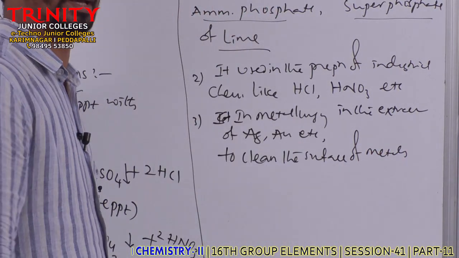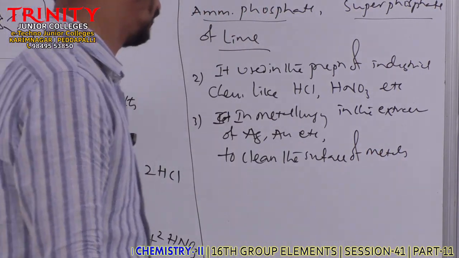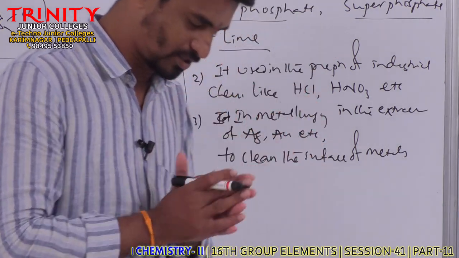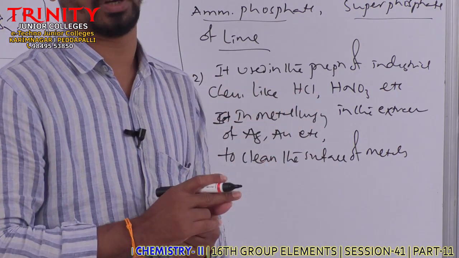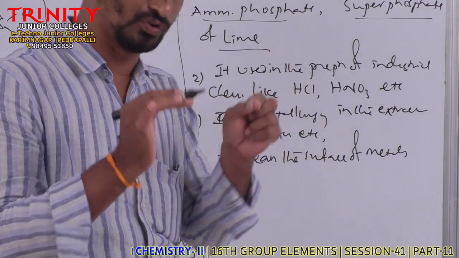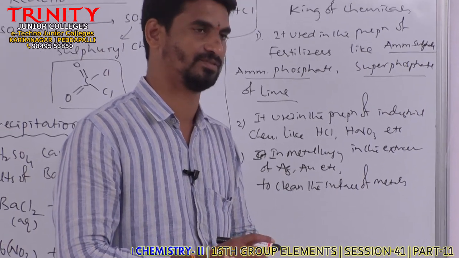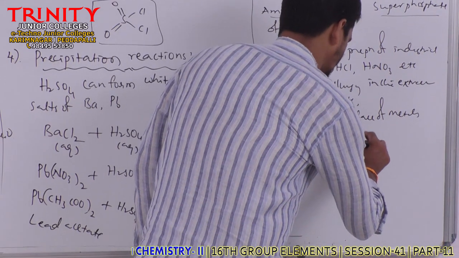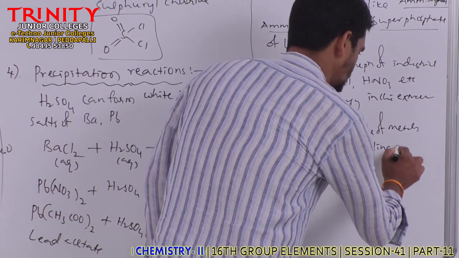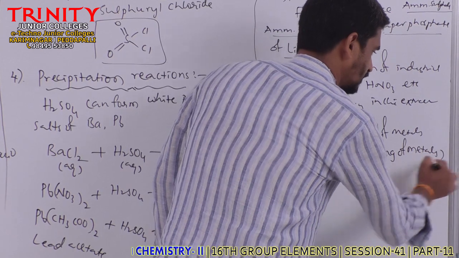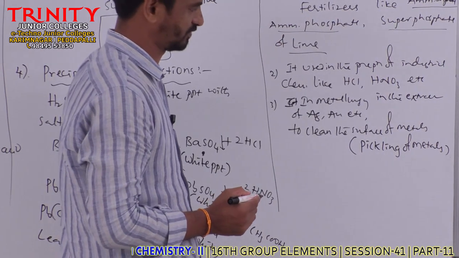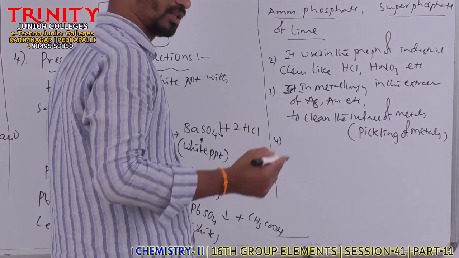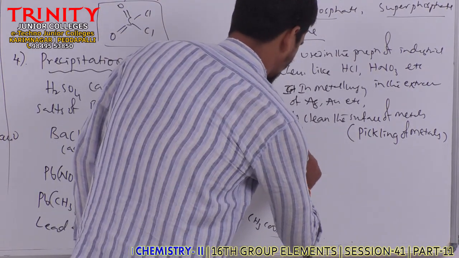This is called pickling of metals. So sulfuric acid is used in metallurgy during the extraction of silver, gold, etc., as well as to clean the surface of metals. That is called the pickling process, pickling of metals. It is used in the pickling of metals. As well as next, it is used in the acid storage battery.